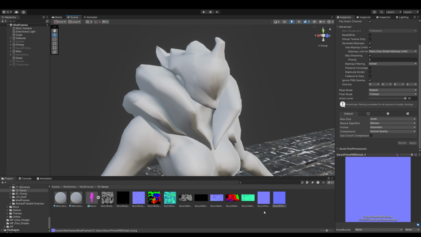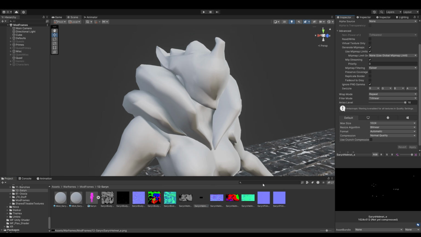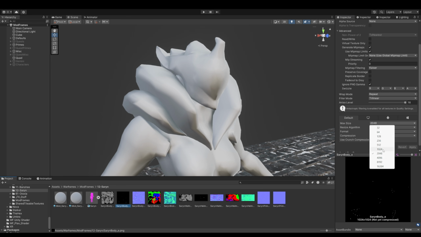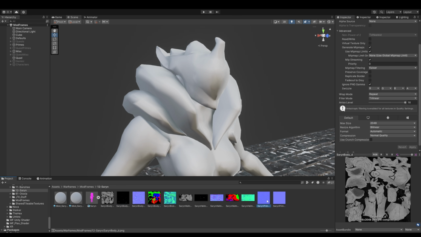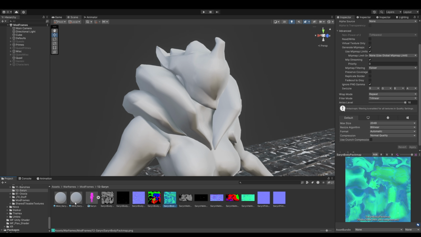So the next thing I like to do, which once again you do not have to do this step, but I prefer to, is match the resolution down here to the max size. I don't think this does anything, but it's something I prefer to do just so I know what everything's set to in here. Alright, now that all our compression settings are set up, we can start with our material setup.